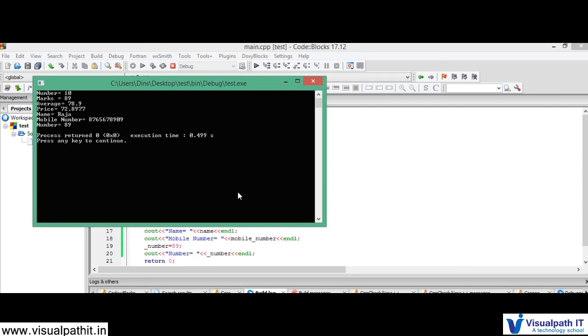I hope you understood what a data type is and why we need it. You will learn more about data types when we get into a program. I hope this session has been useful to you. We have seen some hands-on as well.